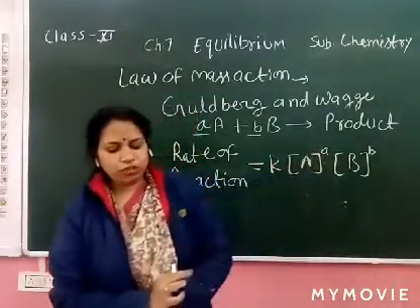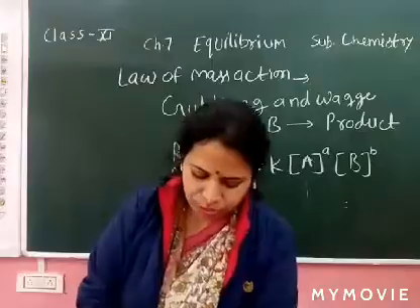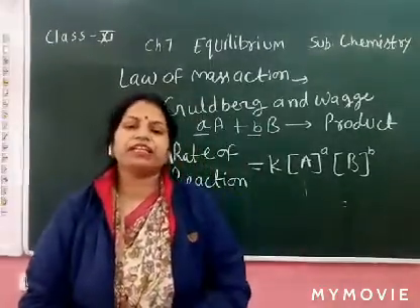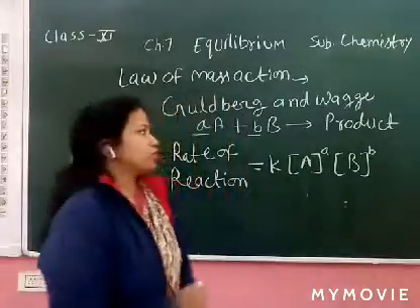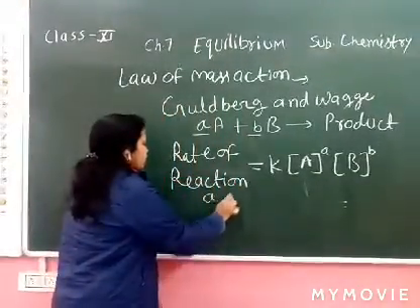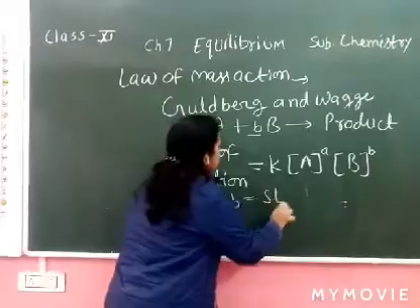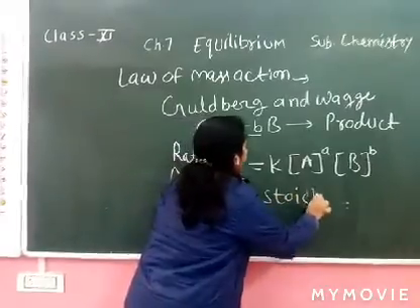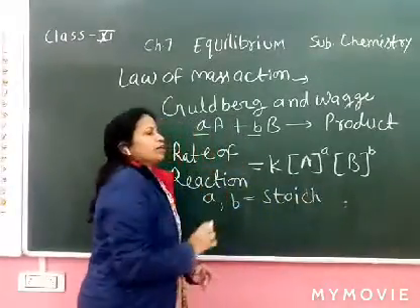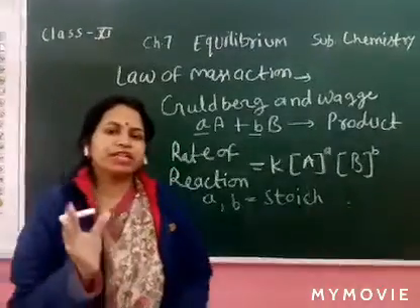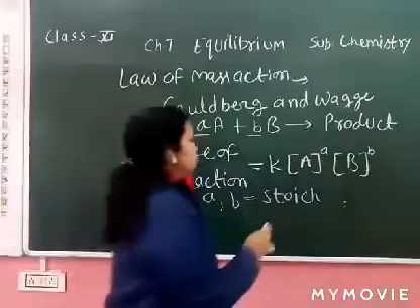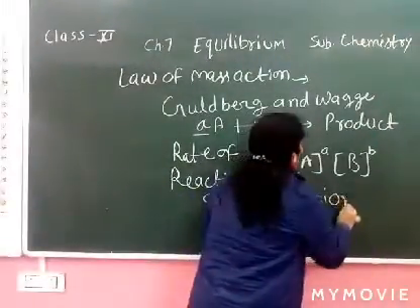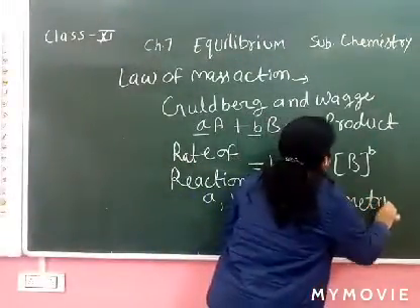What is the stoichiometric coefficient? The number of molecules of a reactant taking part in a reaction is also called the stoichiometric coefficient. a and b are called the stoichiometric coefficients. The stoichiometric coefficient is always present in a balanced chemical equation, so it is called the stoichiometric coefficient.